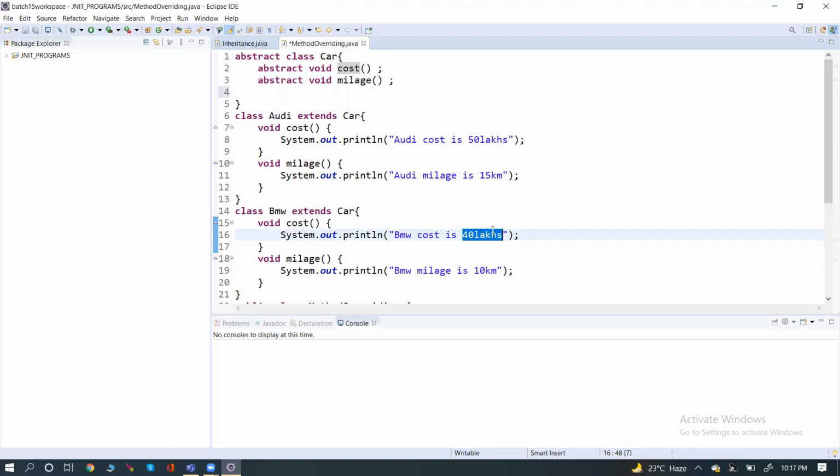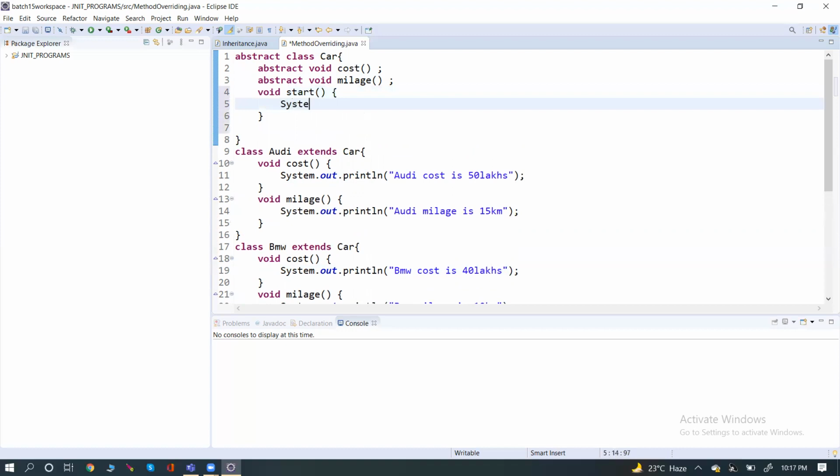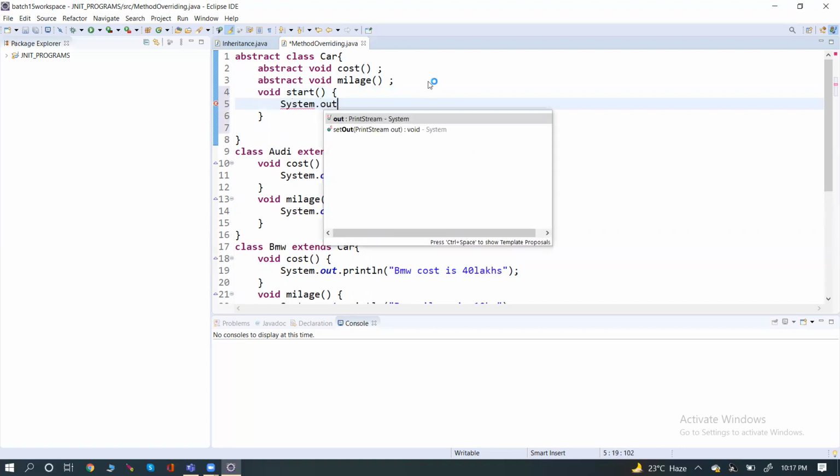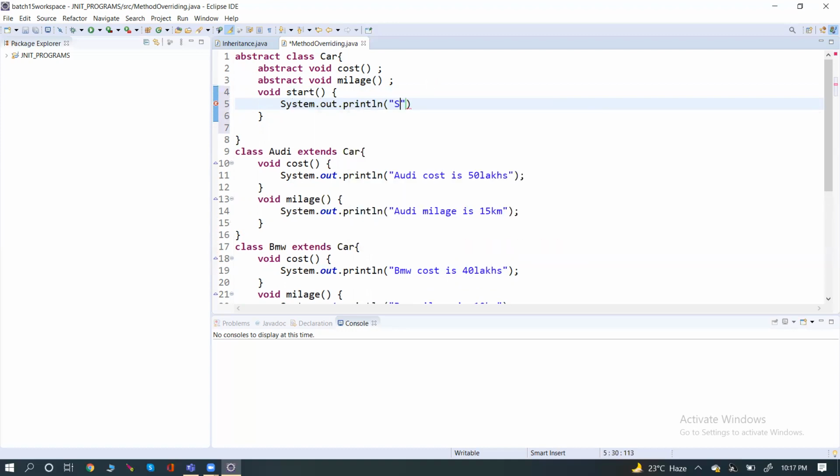Normal methods should have the method body, the methods which are common for all the cars. For example, start. Every car will have a start, right? So this is a common feature for all the cars, and it starts with a key.